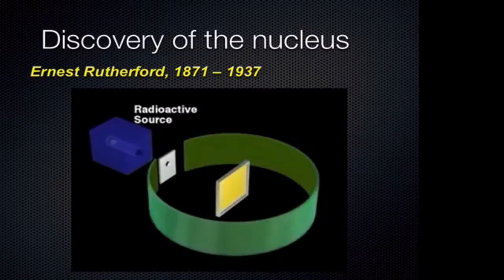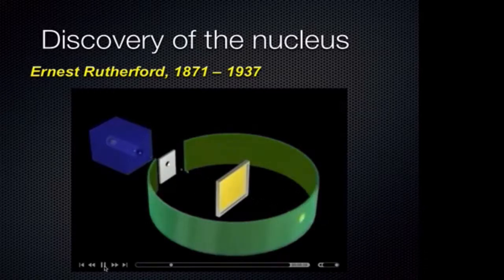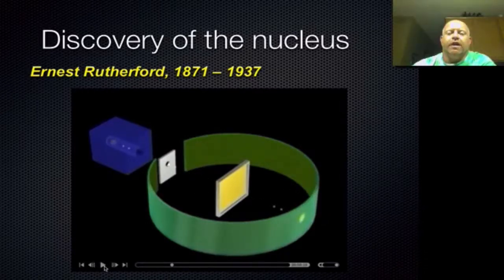In 1910, Rutherford and his co-workers were studying the angles at which alpha particles were scattered as they passed through a thin gold foil. Most alpha particles, for you guys, just so you guys know, are basically taking a helium atom and getting rid of all the electrons, and all that's left over is a nucleus of a helium atom. That's basically what an alpha particle is. So basically it's a positively charged helium atom flying around.